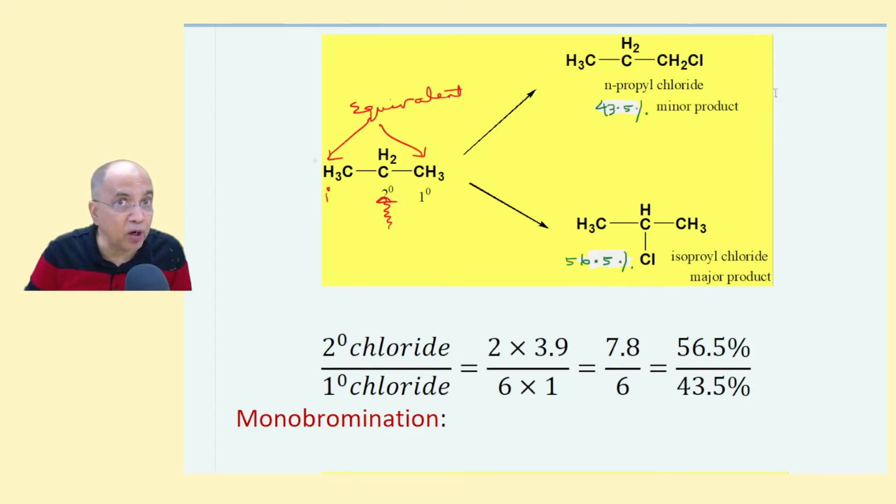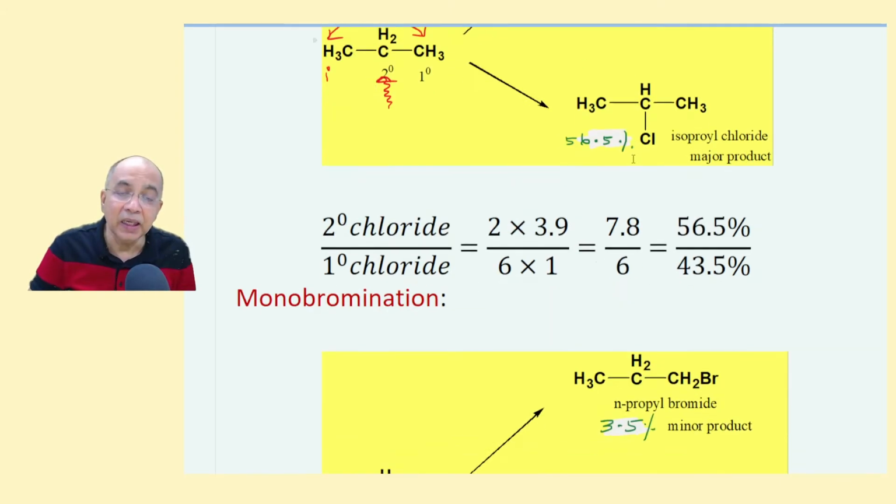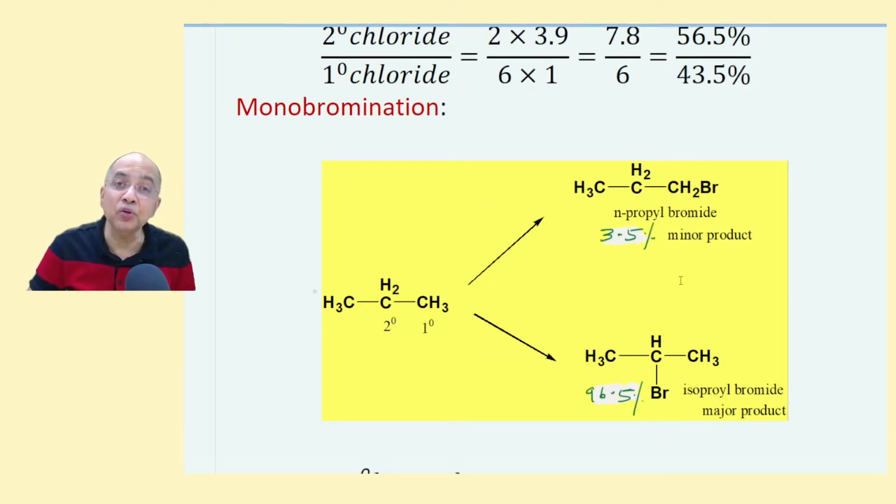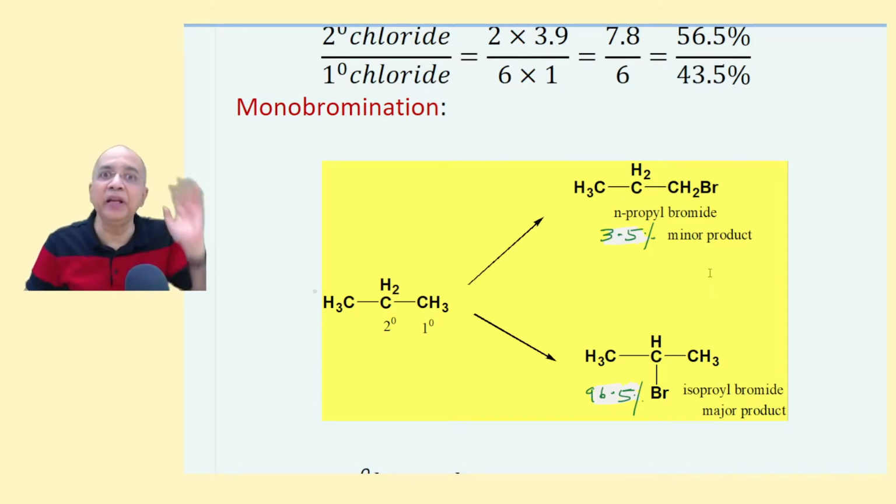The minor product will not sigh away and go back to his village saying that I am a non-entity. No. It will say, I am no less than you. You are only a few percentage ahead of me. But I am 43.5. You can't underestimate me. You can't overlook me. But look at what happens in bromination. One product is almost totally eliminated.